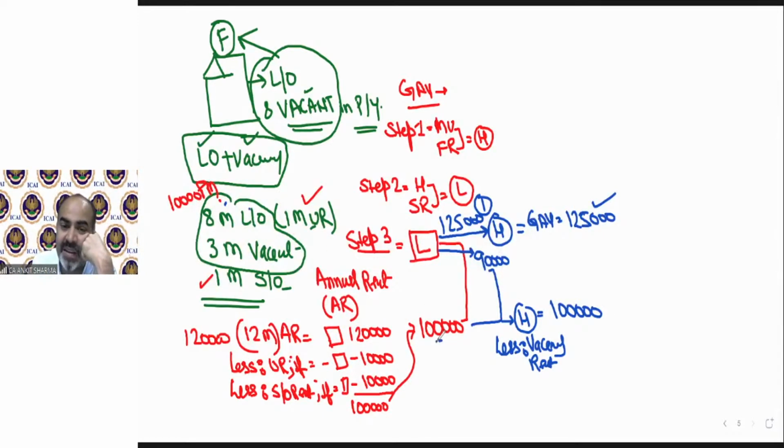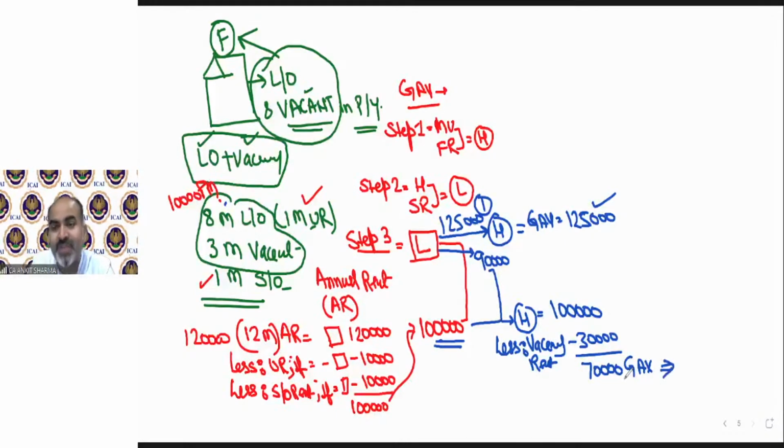But in this 1 lakh, vacancy rent is still included. So if this value comes higher, if this value wins, then you are able to deduct the vacancy time duration rent also. So now your GAV will be 70,000. This vacancy rent deduction is not available if this value is higher. The standard rent value is higher. In that case, you cannot deduct this vacancy rent benefit.